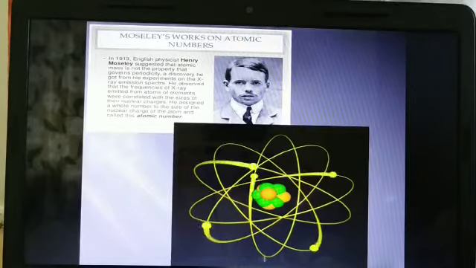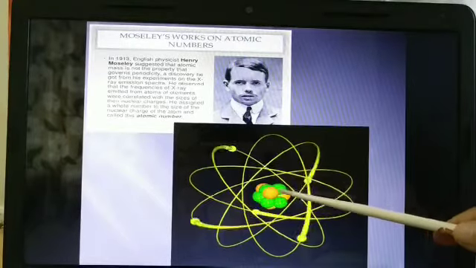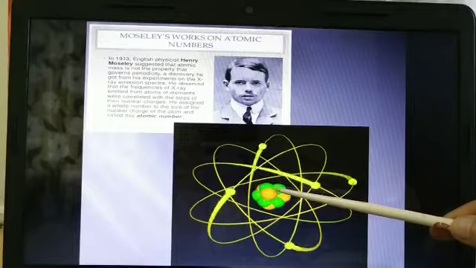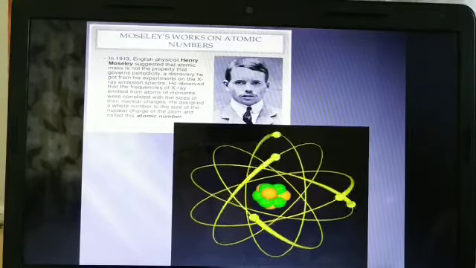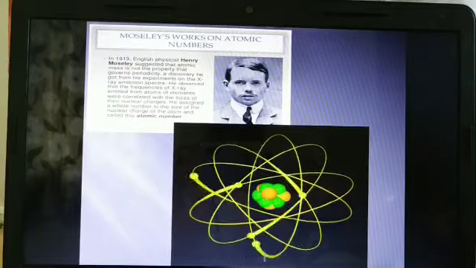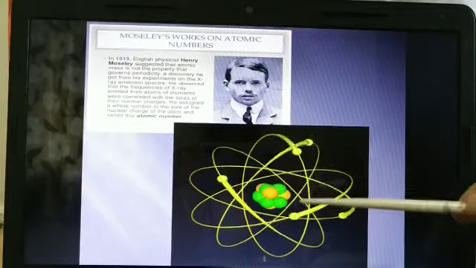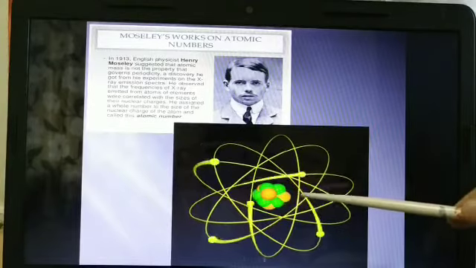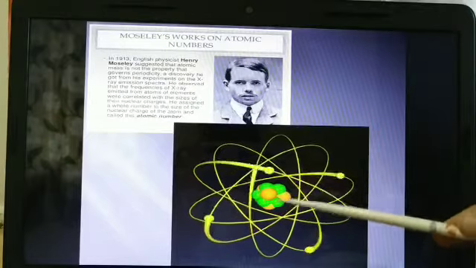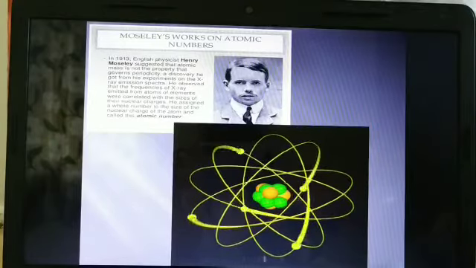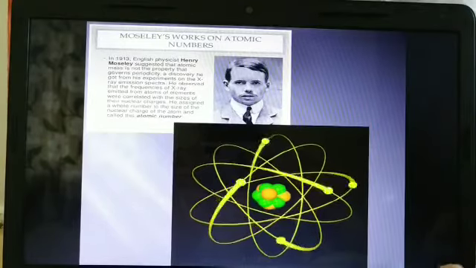See how the electrons are moving, and protons and neutrons are in the center. So he passed the X-ray through this atom. He found that some of those rays travel back because of those charges, positive and negative charges.